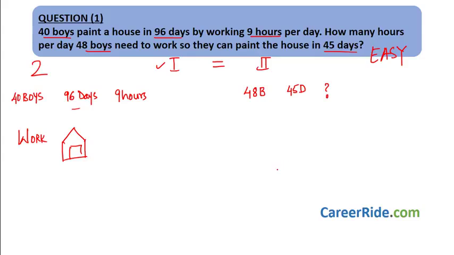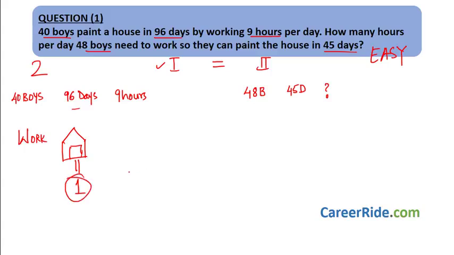These are quantifiable things, but building a house, painting a house, etc., cannot be quantified. So whenever you cannot quantify the work done, you should always take it as 1. So painting a house, constructing a house, cleaning a swimming pool, the work done would always be 1.